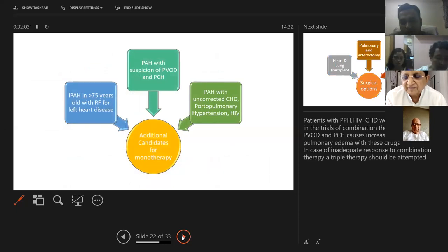Well, now we saw the combination treatment, IV treatment, and monotherapy. There is a certain group of patients to whom you cannot give anything but monotherapy, and it's risky to combine or even give the IV drugs, especially patients who are older than 75 years and have some left heart disease.